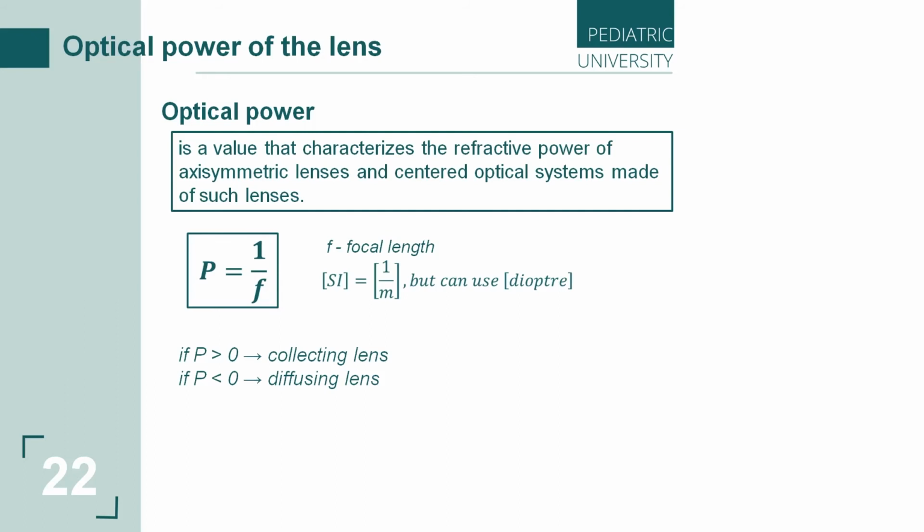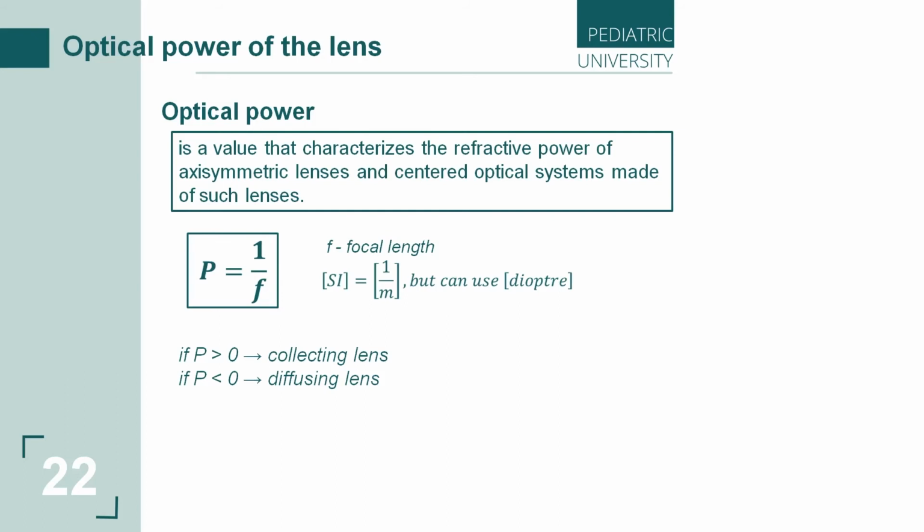This is the optical power of a lens. Optical power P of a lens is a value, or physical quantity, that characterizes the refractive power of axisymmetric lenses and centered optical systems made of such lenses.